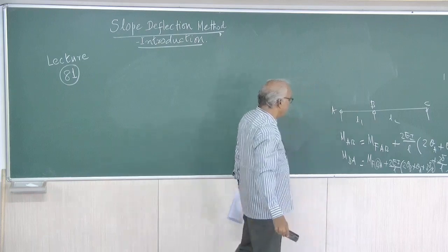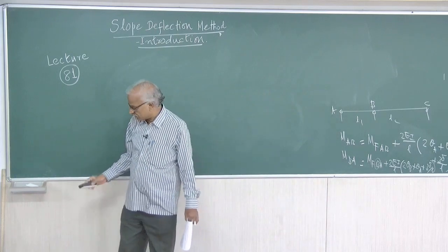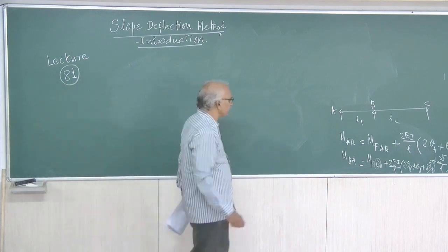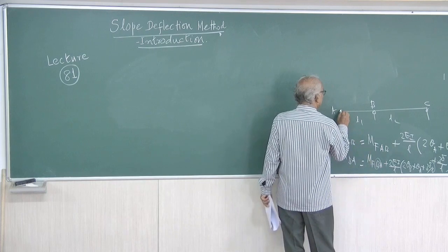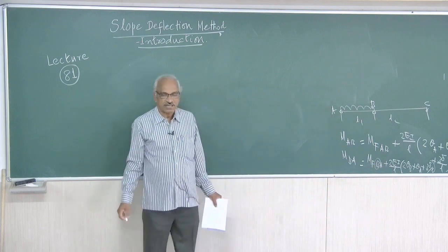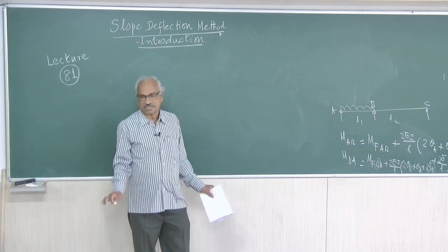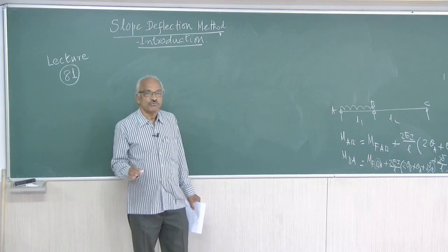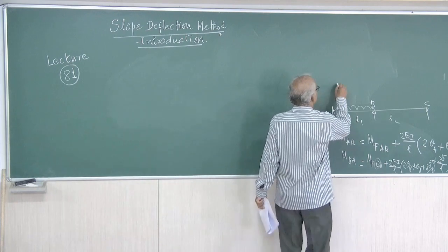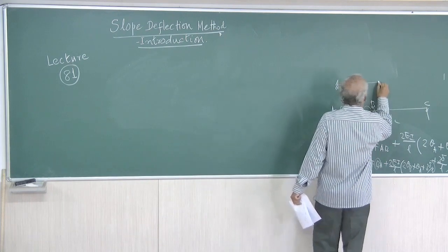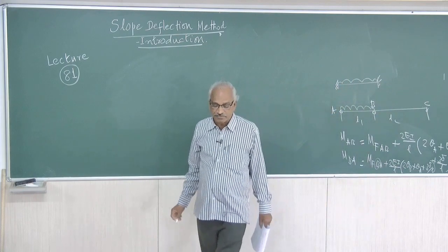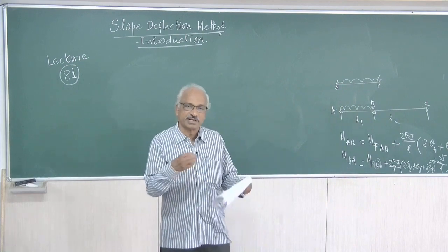So before going to the procedure, we will discuss how we have arrived at this equation. See, the given beam may be subjected to external load, maybe UDL, maybe central concentrated load, or maybe non-central load. So due to that, you will have fixed end moment. Assuming the span AB to be fixed, fixing A and B completely due to the given load, find out the values M of AB and M of BA. This is applicable for each span.